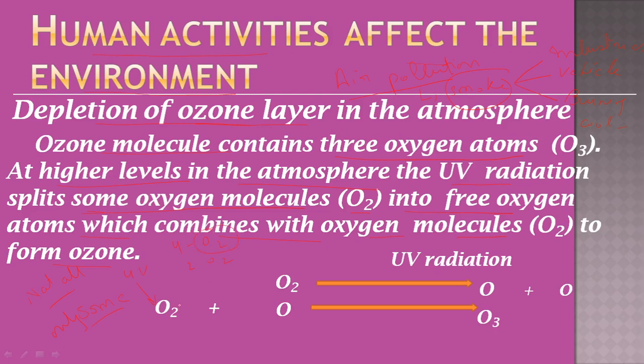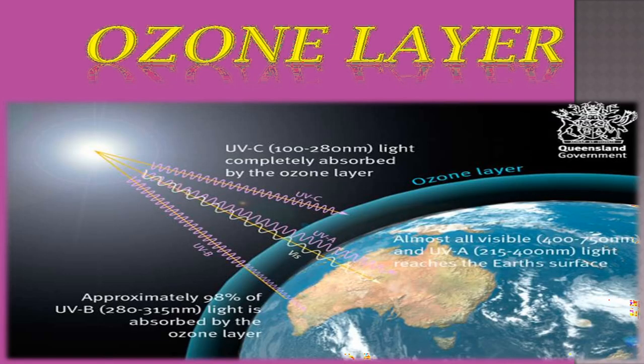So this oxygen is split; let's suppose O2 is split into O and O. Now this single O combines with oxygen to form O3. This O3 is not oxygen, it becomes ozone, and this ozone gives rise to a layer, which is called the ozone layer.